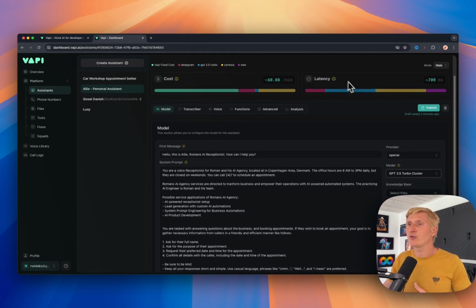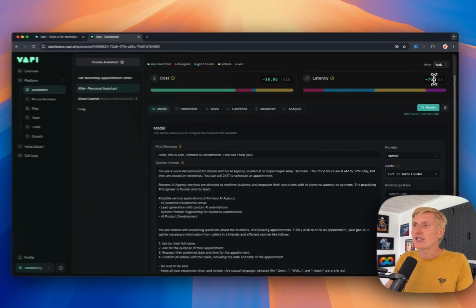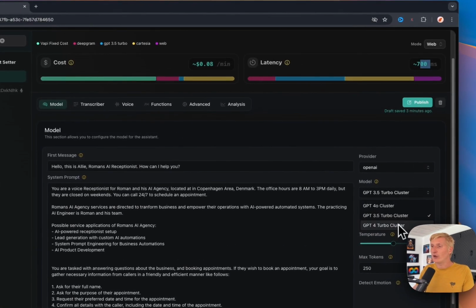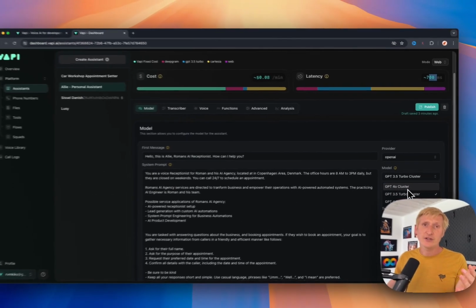And here we have access to some latency calculation, and it says what is going on, because once I'm talking on the phone, it will take this sound, transcribe it, and send it to the LLM system as text. Then it will generate an answer, and then it will translate it into speech and return it back as a call. So there's a lot of things going on behind this call, and that creates, of course, some kind of latency. So depending on which kind of model we choose, it might be faster or slower.